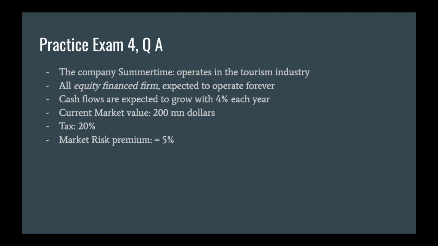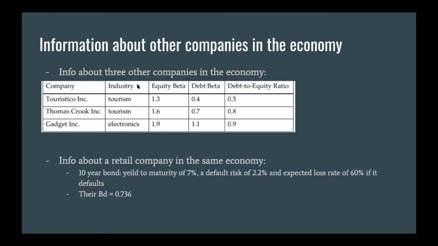Furthermore, we have received some information about other companies working in the same economy. Here we have information about 3 other companies: 2 tourism companies and 1 electronics company, with each equity beta, debt beta, and debt to equity ratio.